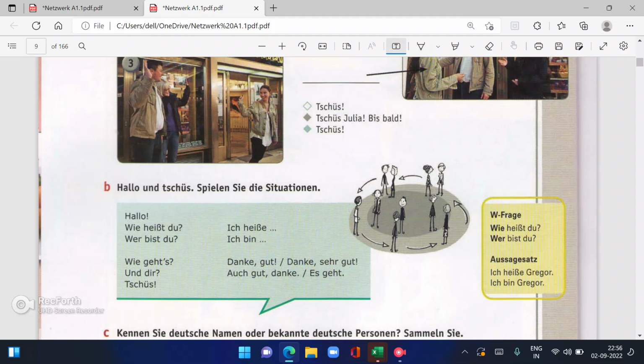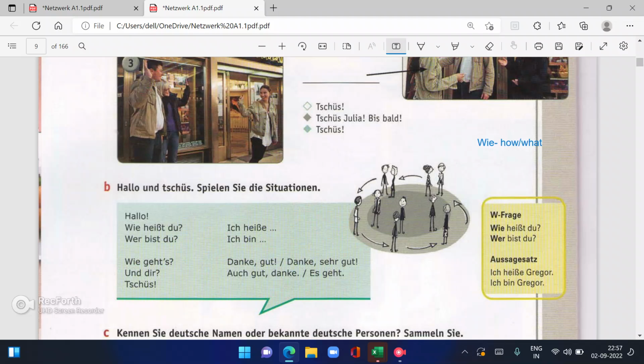Okay, so now we and where. I told you before also. We is what? How and what. So in this it is wie heißt du? W-Frage. W-Frage is the questions which are starting with W. Wie heißt du? What is your name?